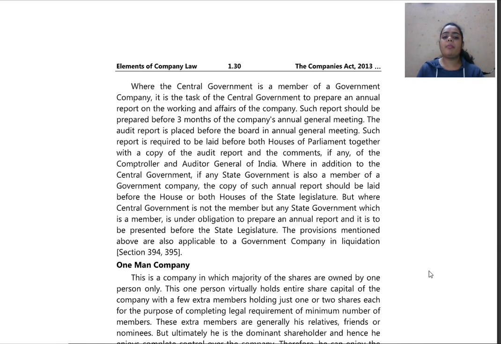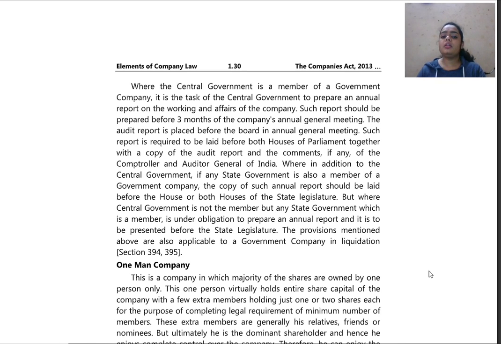But where the central government is not a member, but any state government which is a member is under an obligation to prepare an annual report, it is to be presented before the state legislature. The provisions mentioned above are also applicable to a government company in liquidation. So they have mentioned how an audit report shall first be placed in the general meeting, then it shall be placed before both the houses of parliament, that is, Rajya Sabha and Lok Sabha.